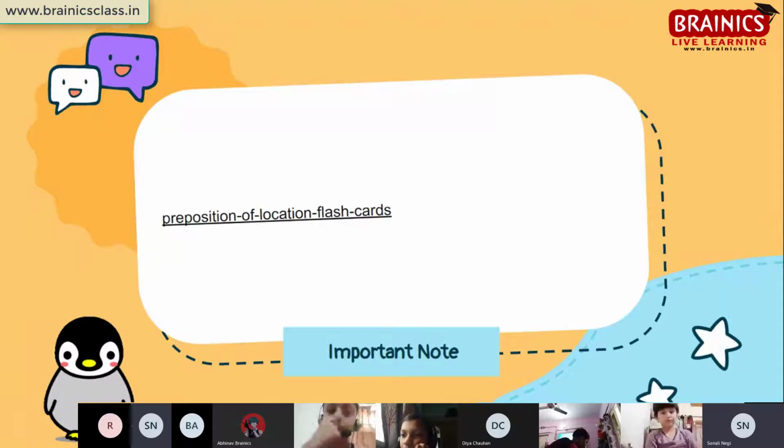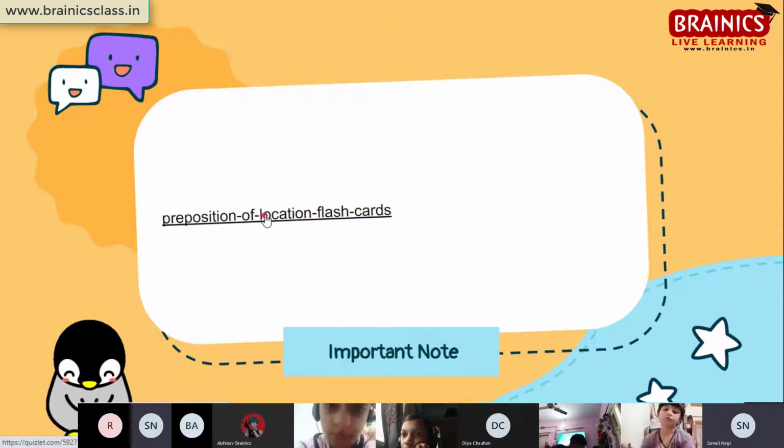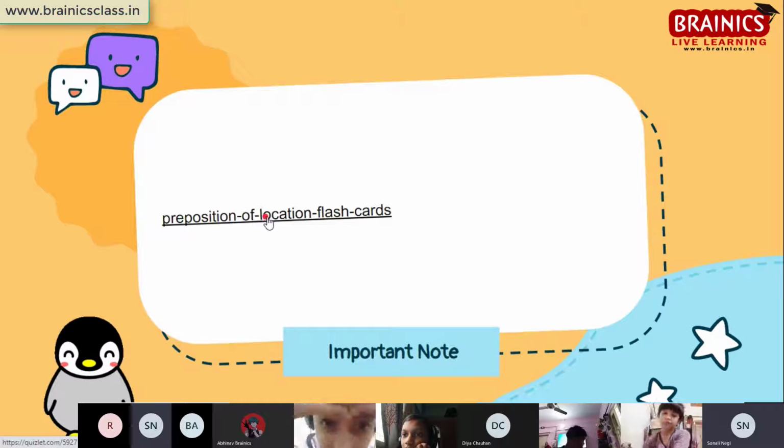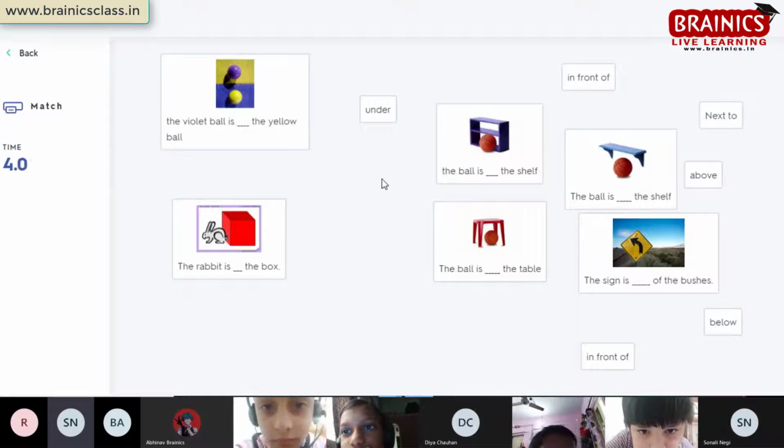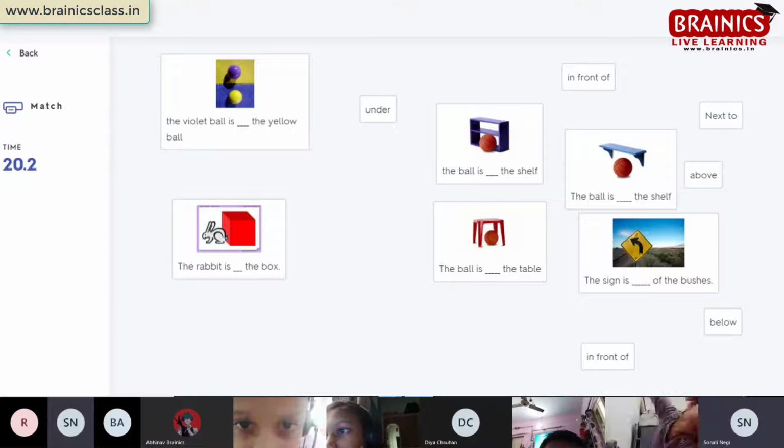Let's move forward. Now we'll do a small activity. I'll be asking you questions and I'll match those questions with your answers. Clear, everyone? Yes. First one is for Abhinav. Abhinav, this is your question. The violet ball is dash the yellow ball. You can see the position here of both the balls. Now tell me the answer. These are your options.